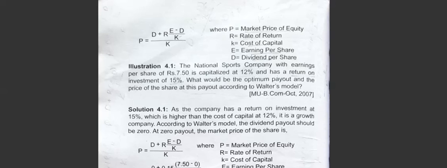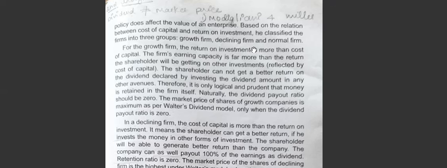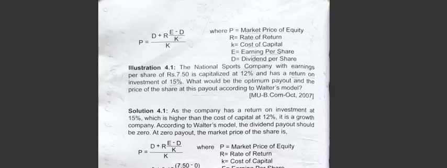Yes, it is a growth firm when the return on investment is more than the cost of capital. Here the return on investment is 15 and the cost of capital is 12, so the return on investment is more than the cost of capital. So it is a growth firm. When it is a growth firm, what should be the dividend payout ratio? The dividend payout ratio should be 0.